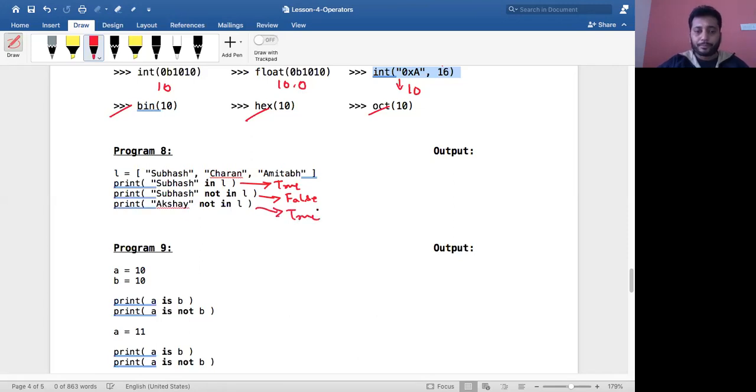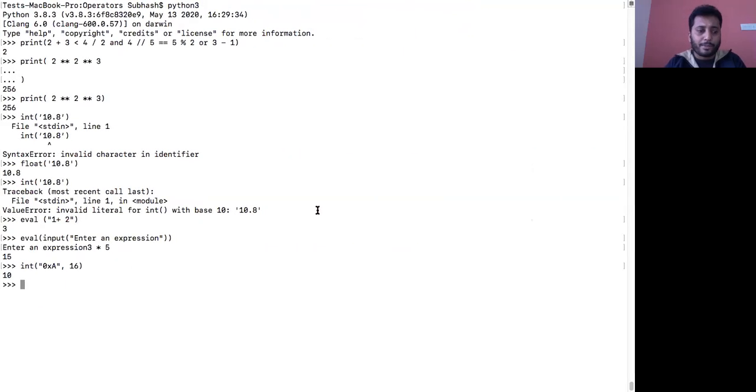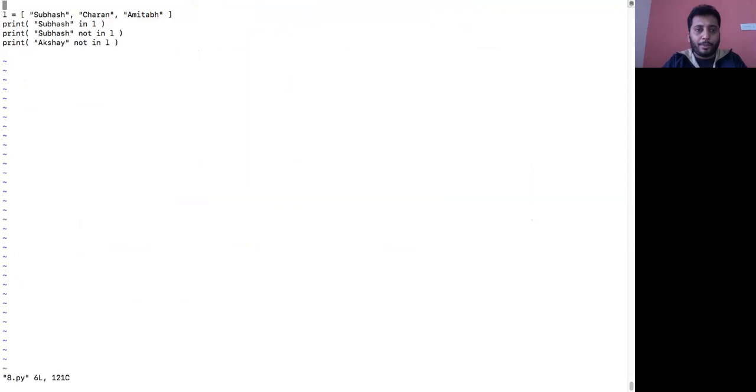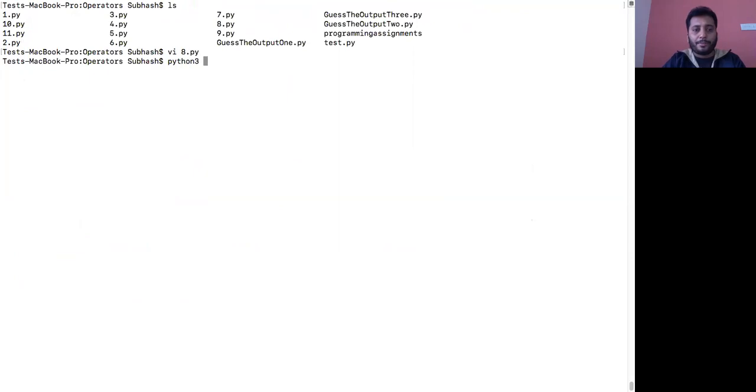Is that okay? I think I've given this program somewhere. Let me just, okay, vi a.py. Did you see this? The first output should result in Subhash in L true, Subhash not in L must be false, and this one must be Akshay not in L true. So true, false, true. Let me see. Yeah, we got the output: true, false, true.